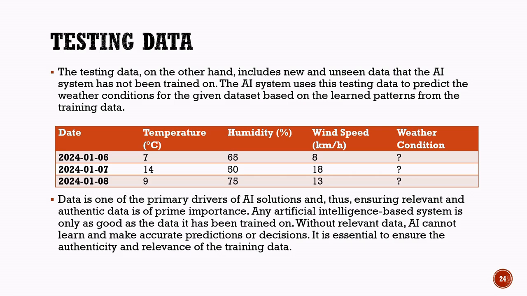This slide also highlights another important point. The quality of an AI system depends heavily on the quality of the data used for training. If the training data is accurate, relevant, and authentic, the AI system can make better predictions and decisions. But if the data is incorrect or incomplete, the AI model may produce inaccurate results. Therefore, collecting reliable and relevant data is essential for building successful AI solutions.